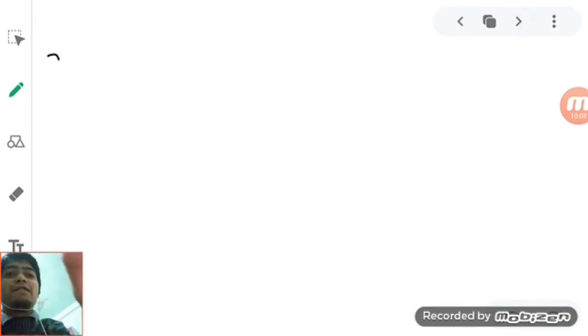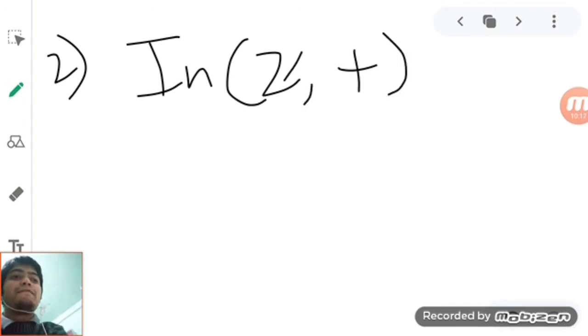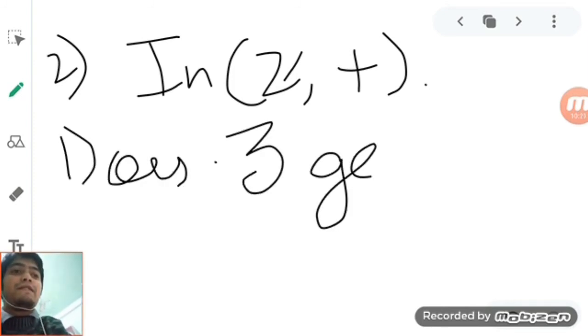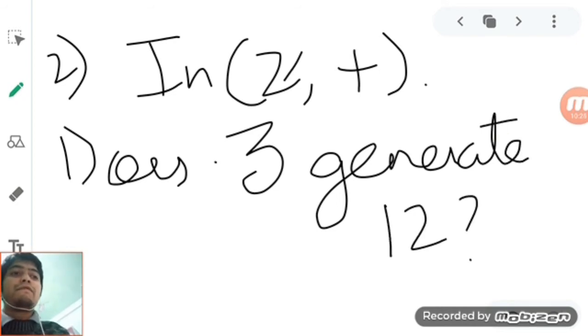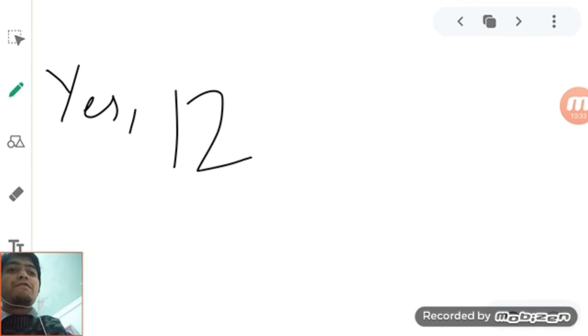Question number 2. Again, let us take a look at the group Z plus. My question is, does 3 generate 12? Yes or no? Some of you can already answer this one. In fact it is yes, because 12 can be written as 3 power 4.